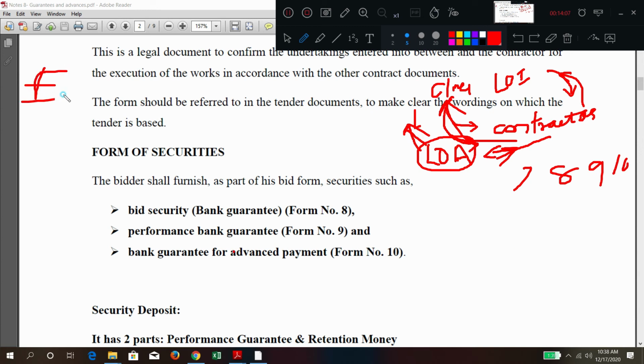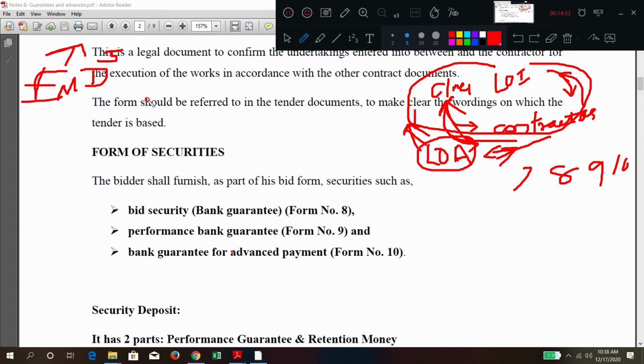EMD is there. EMD is at the time of quoting the rate, meaning before selection of the contractor that EMD will come. So EMD is 5% or 7% of the amount, earnest money deposit. If the contractor is selected, then that amount is converted into one of the securities. Otherwise, that EMD is refunded back to those contractors whose rates have not been accepted.